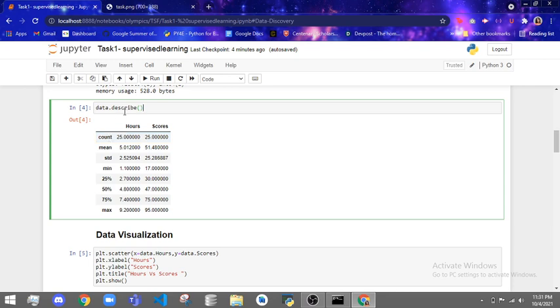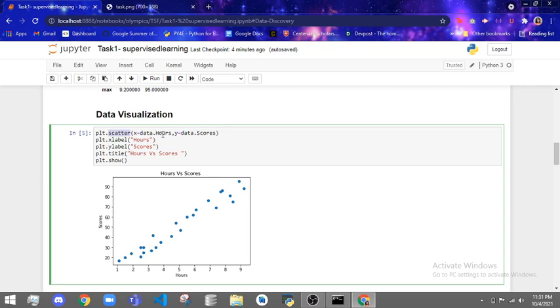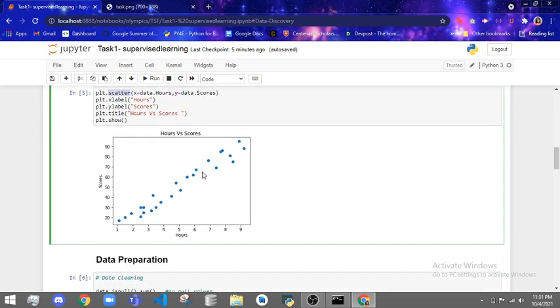In the describe function, we get to see the count, the mean, the standard deviation, the minimum, the maximum, and the 25th, 50th and 75th percentiles of all of the values lying in the 2 columns. Now for the data visualization, I'm using the scatter plot, with hours for the x variable and the scores column for the y variable. To label the x and y axes, I'm using xlabel and ylabel, and to title the entire graph, I'm using the title function, and then I'm showing it.